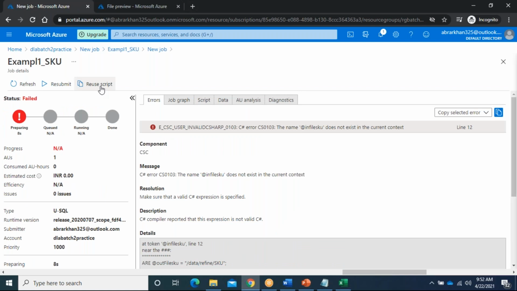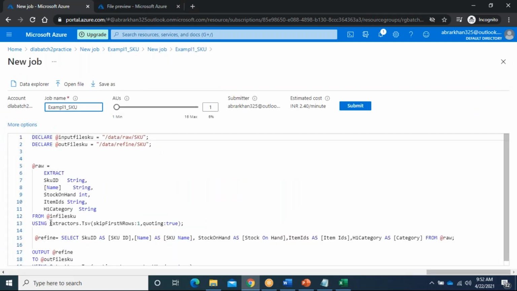If you go here, you can see I am taking the data from the input file infile SKU, but I changed my input file while writing the script. Clear? Suppose without declaring a variable, if you try to reuse it, it will give an error. Now what I can do is change my input file.